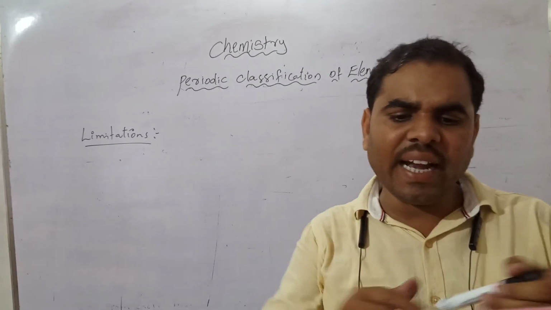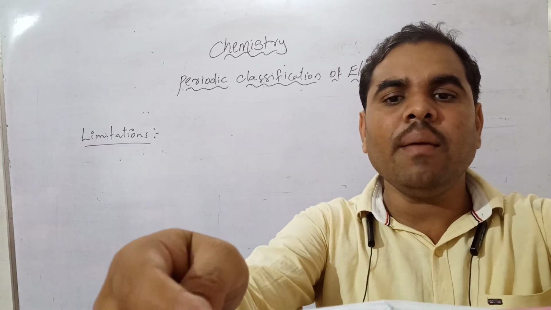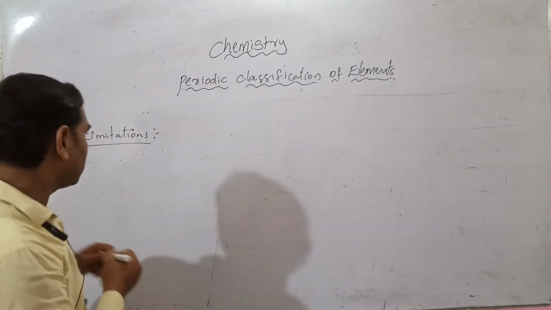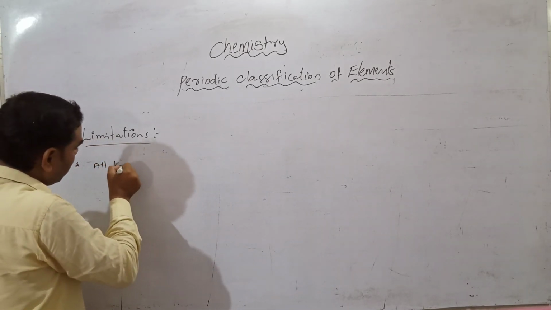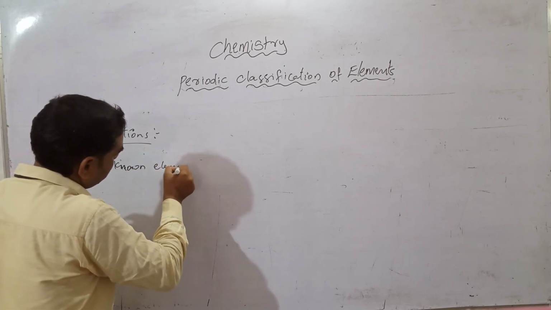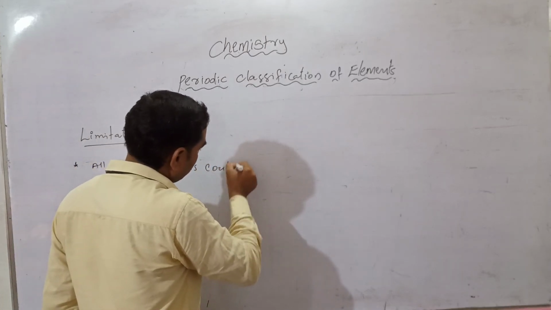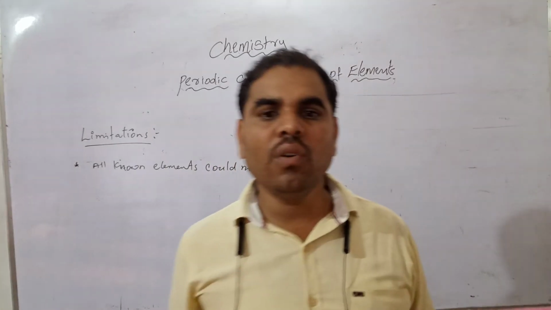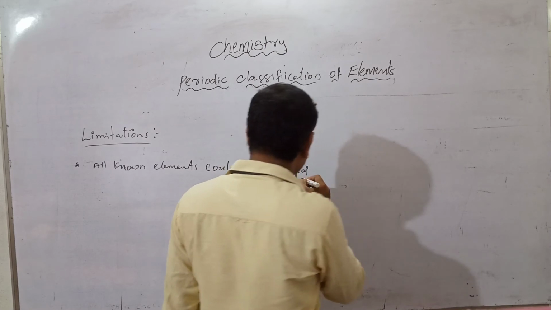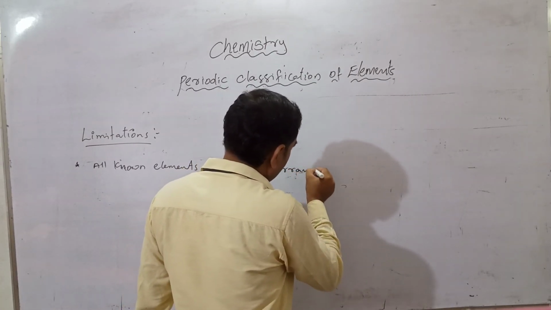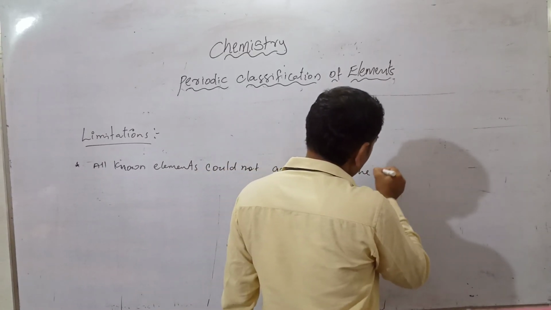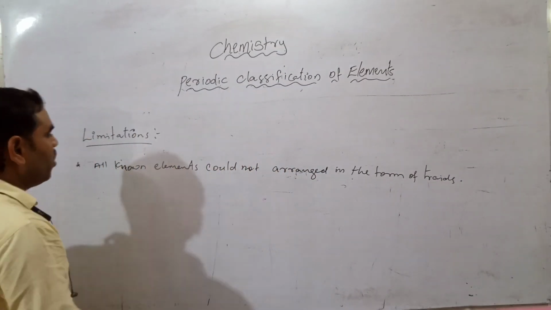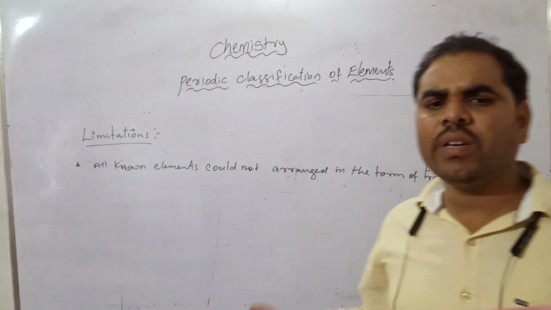All known elements at that time could not be arranged in the form of triads. We can't arrange them like this.